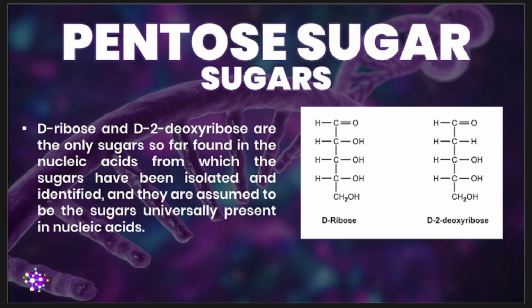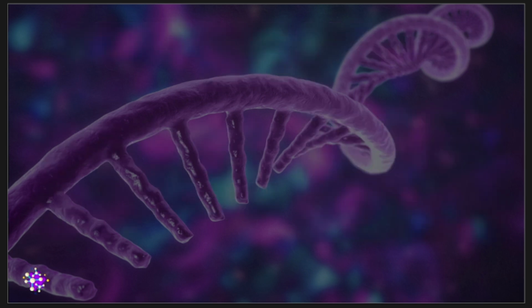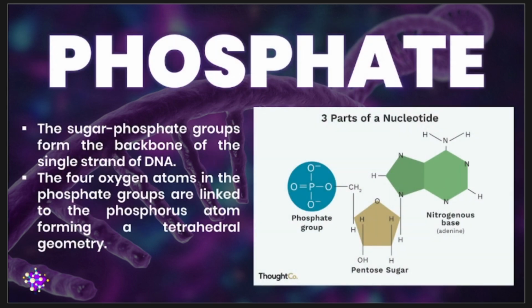From the name itself, if we're referring to DNA, basically the pentose sugar is your D-2-deoxyribose. On the other hand, when we're talking about the pentose sugar for your RNA, we have your D-ribose. And lastly, the last component is your phosphates.